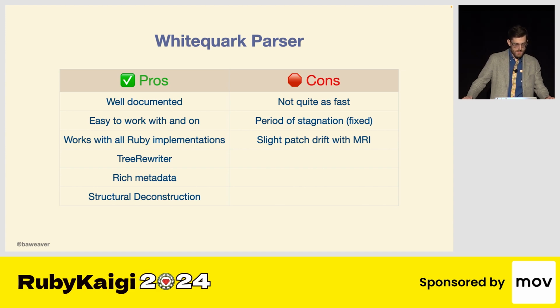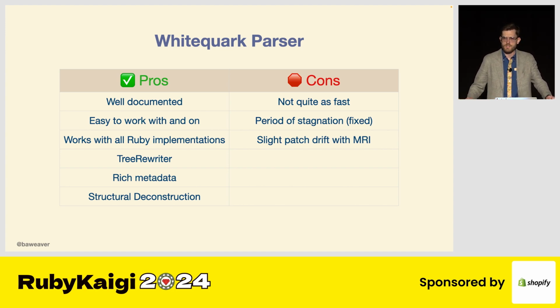It was easy to work with and on, and it works with all Ruby implementations, which is something that you didn't get with Ripper. It was able to work with JRuby and some of the other implementations. Tree Rewriter, of course, was a very novel concept whenever it came out, and it has that rich metadata. But one of the other things is that this was one of the first to allow for pattern matching of structural decomposition of how do we represent this in a way which we can match shapes against it, which will come in very handy later.